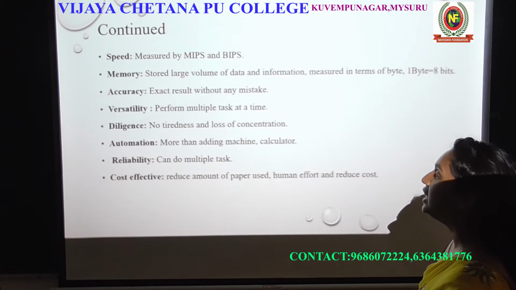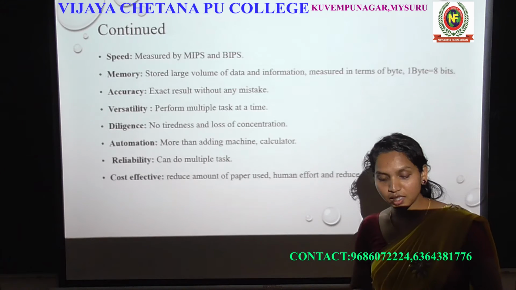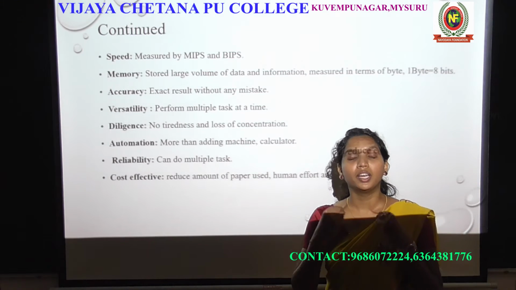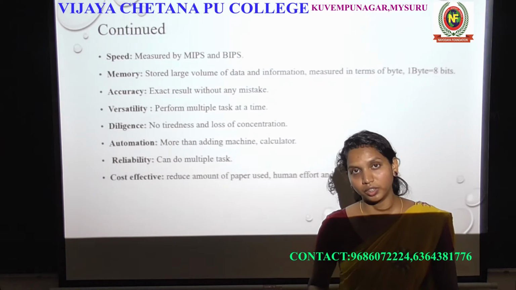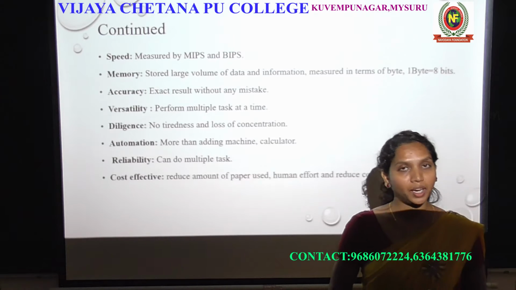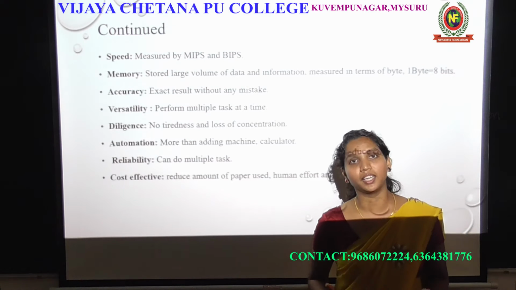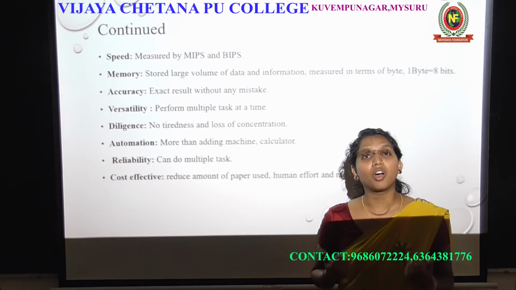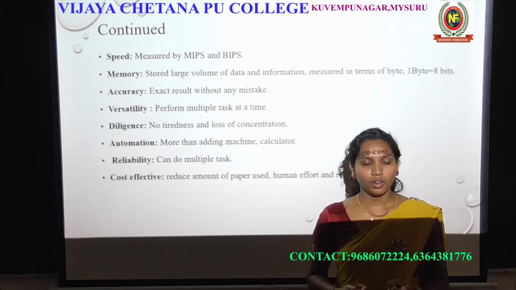Next is diligence. Which means a human being can get tired if they do too much work, right? Too much work, the human being can be tired, but the computer never gets tired. It never gets tiredness, and there is no loss of concentration in the computer.